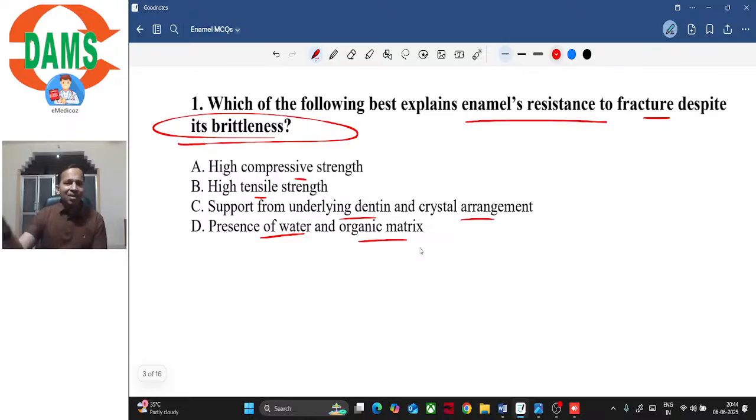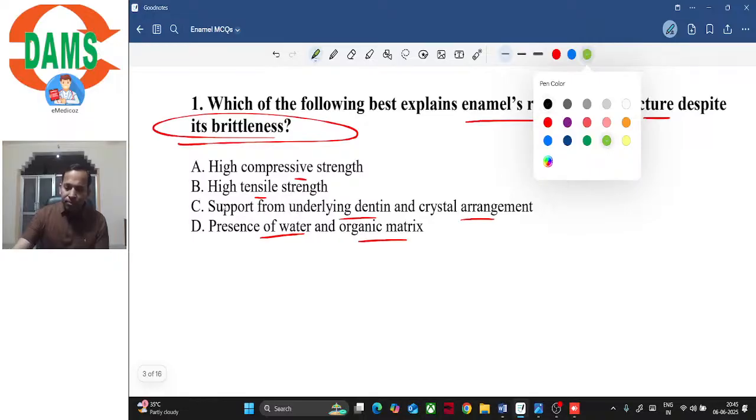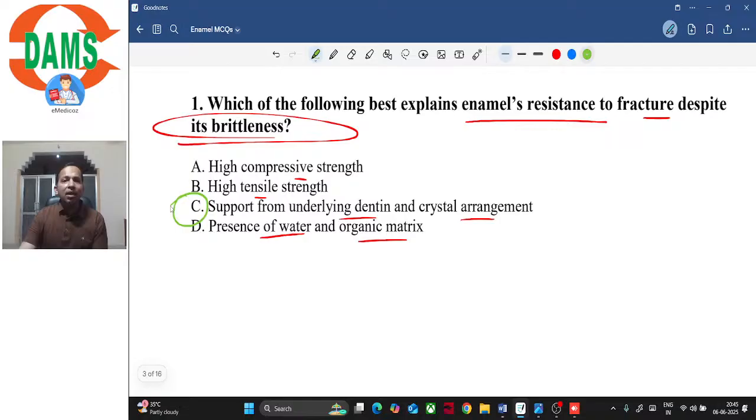So we have discussed this when we are talking about the hardness, right? That enamel is too hard, it has high modulus of elasticity. But then high modulus of elasticity means it has high stiffness. But then it has supporting soft dentine or flexible dentine, a dentine which behaves like a viscoelastic tissue, isn't it? So which of these is the correct answer? The correct answer would be option C, isn't it? So option C is the correct answer, isn't it?